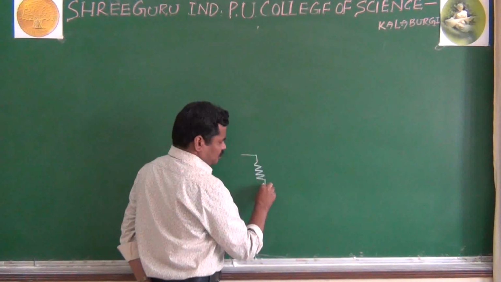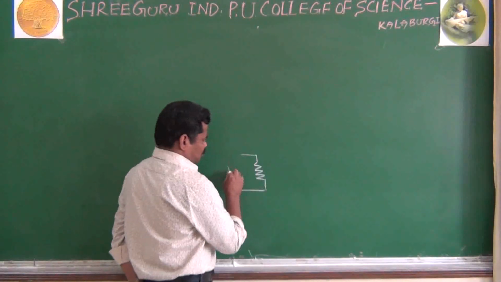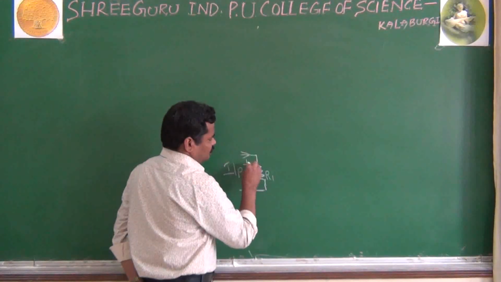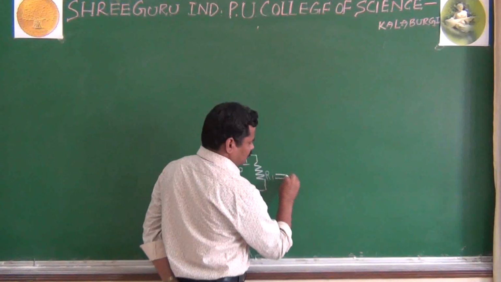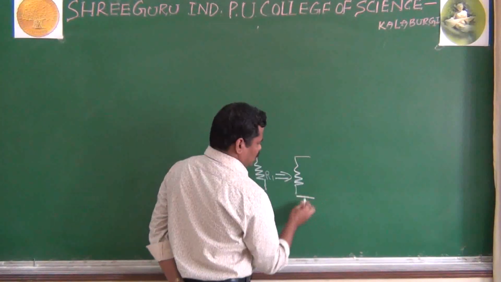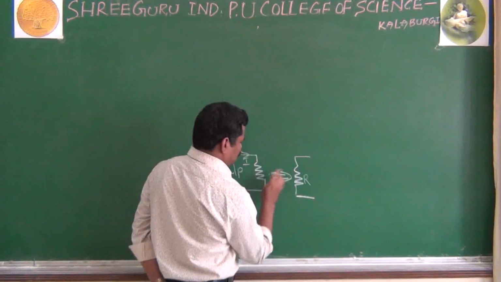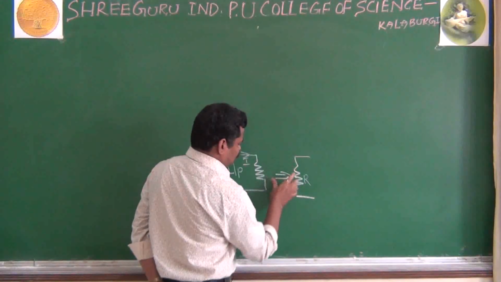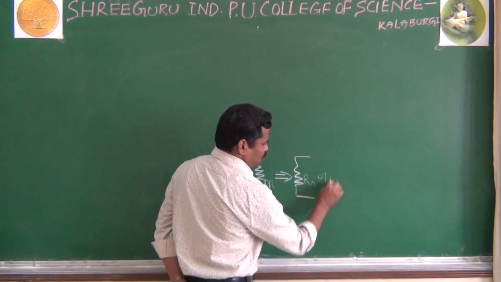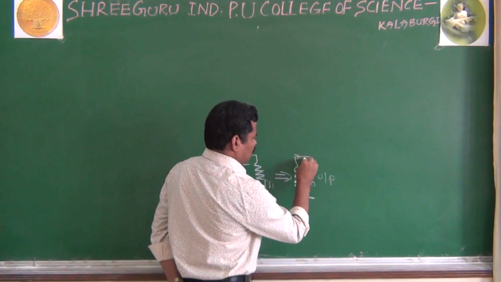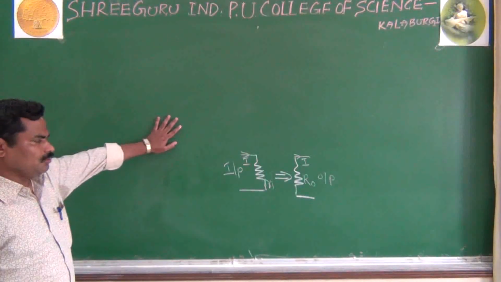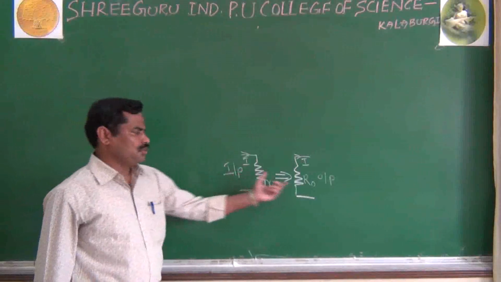Consider one small circuit. This is your input section, this is your input resistance Ri, and you have the current I. In the same way, consider the output section, where you have the output resistance and the same current I. Actually, the transistor transfers the signal from low resistance to high resistance.